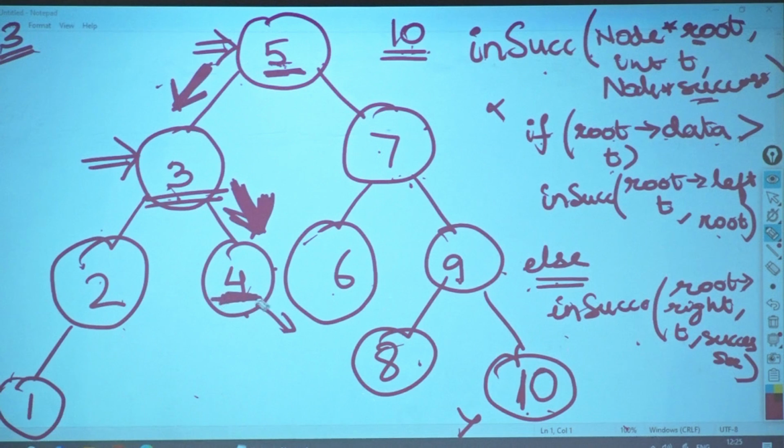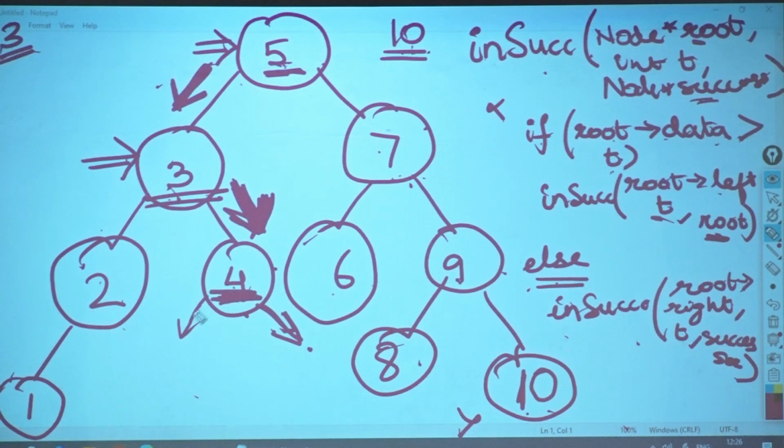Yes, my current root's data, is it greater than target? Target is what, guys? 3. Okay, so is 4 greater than 3? Yes, so I will go on to the left side again. Now what am I going to pass over here? When it is greater, what will I pass over here? Root's left, I'm passing. Then what will I pass successor as? Root only. So I will pass the successor as 4 over here.